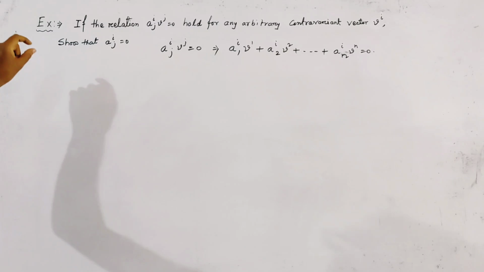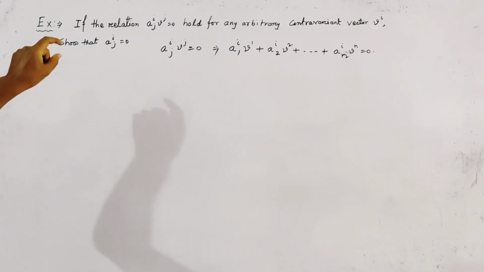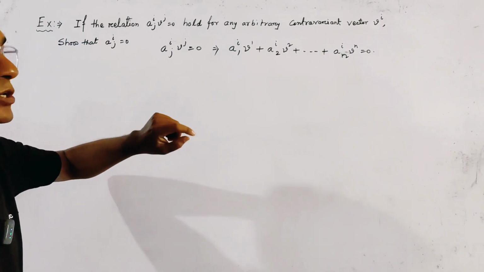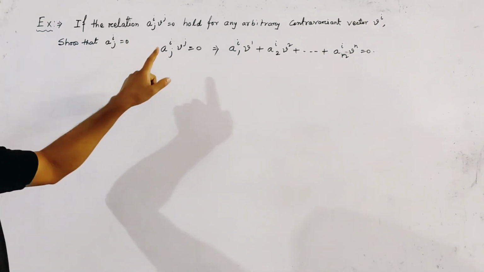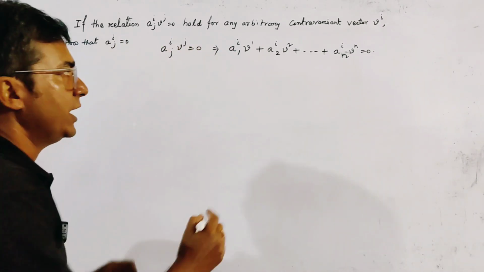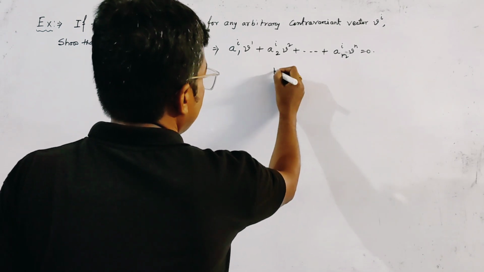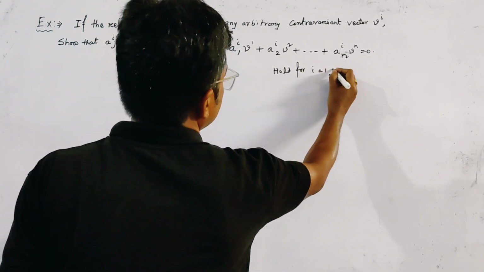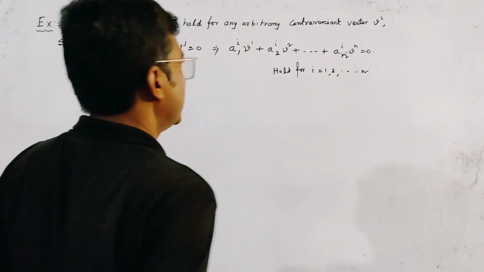Since there is no given value of j and j is in summation convention, we take j from 1 to n, and this relation holds for i = 1 to n.